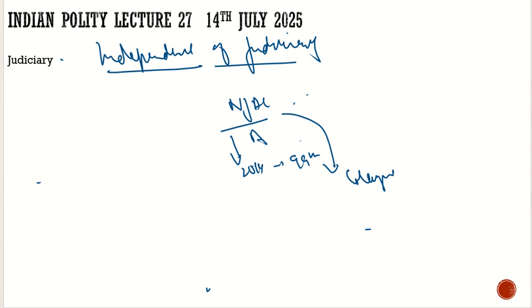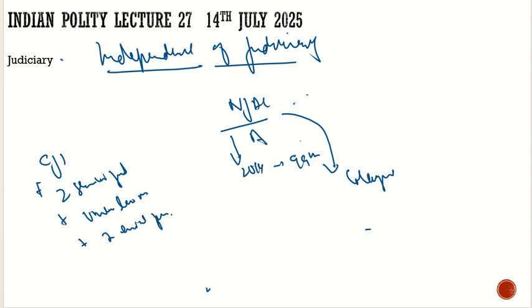So what was the structure of the NJAC? What was the duty of the NJAC? It will deal with the appointment and transfers of the Supreme Court and High Court judges. Its primary function was that. And what was the structure of it? It will consist of the Chief Justice of India, two senior judges, so three members from the judiciary, the Union Law Minister, and two eminent persons.